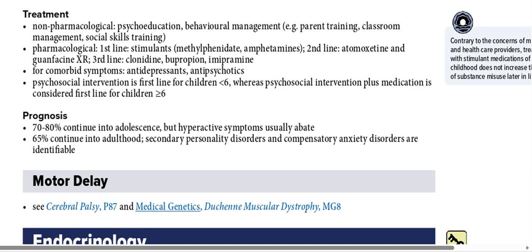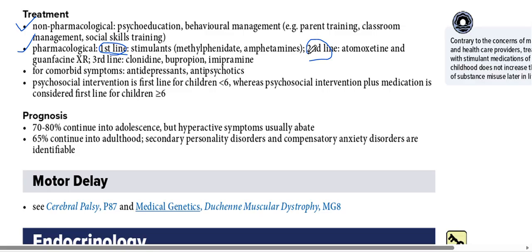Then treatment. Okay, now non-pharmacological treatment is basically psychoeducation, behavioral therapy, parent training important, social skills training important. Then pharmacological: first line management is stimulants we need to give to the children, like methylphenidate, amphetamine. Second line, atomoxetine. So first line we need to remember methylphenidate and amphetamine, AM. Second line is atomoxetine and guanfacine, AG. And third line is clonidine, bupropion, imipramine.